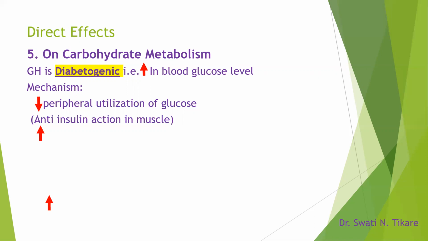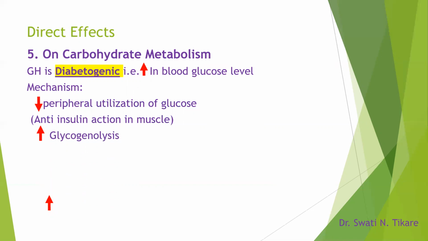If the glucose enters into the muscle, that is called peripheral utilization. If it is used up, then the glucose level will come down. But what is growth hormone doing? It is decreasing the peripheral utilization of glucose. That is how the glucose level will be more. This is also called anti-insulin action in muscle.